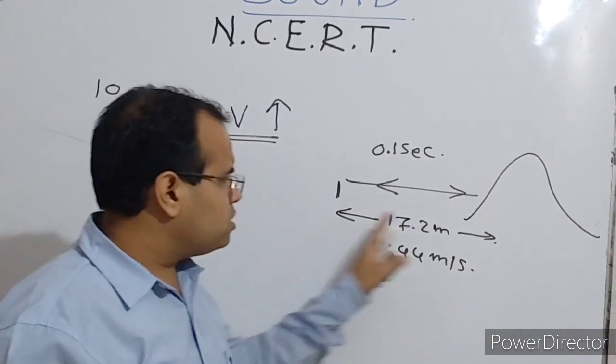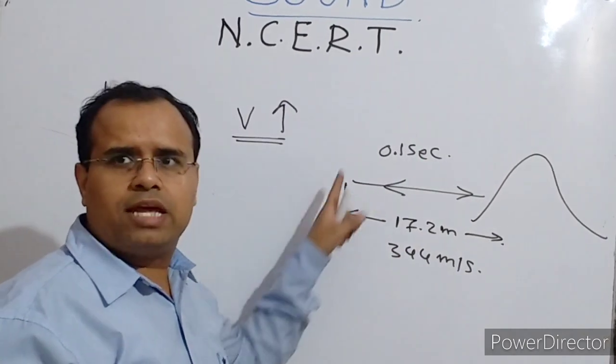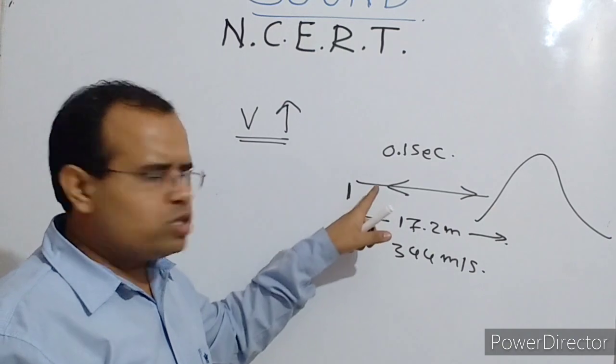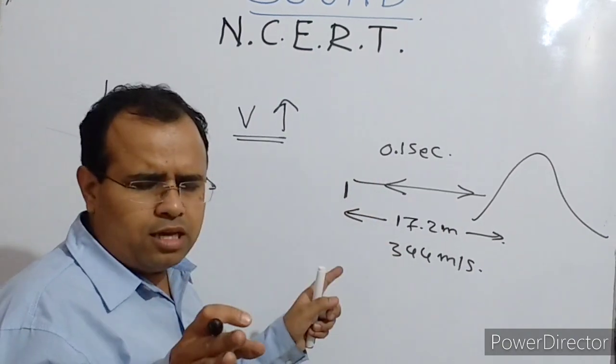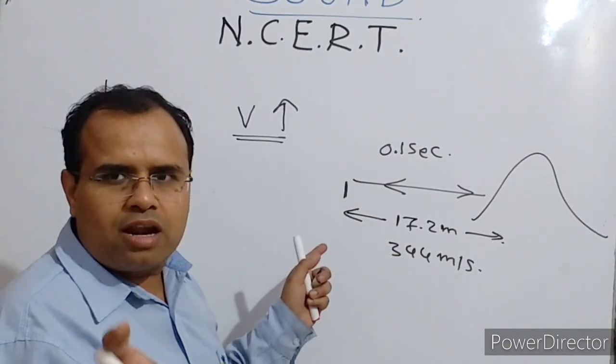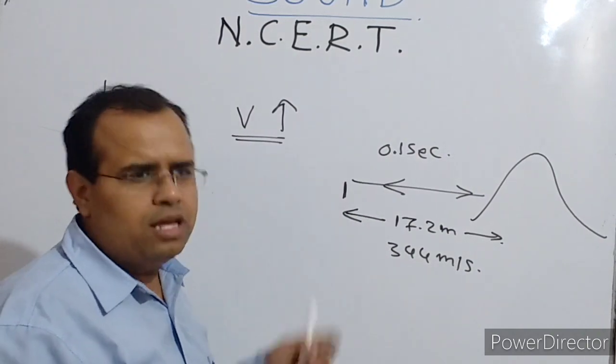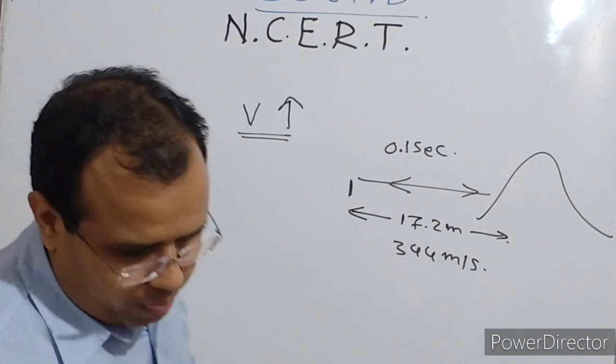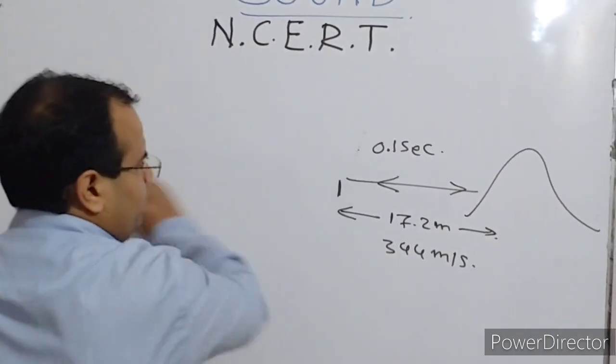That's why it takes less time than 0.1 second, and because it takes less time than 0.1 second, the sound comes to the person earlier than 0.1 second, and that's why an echo can't be heard in that case.